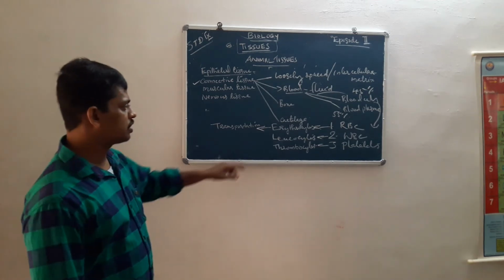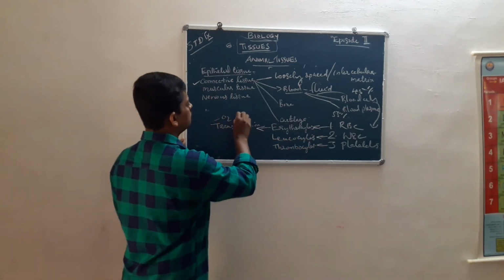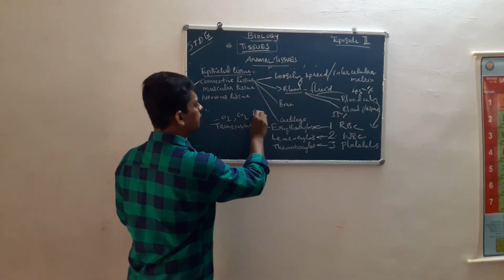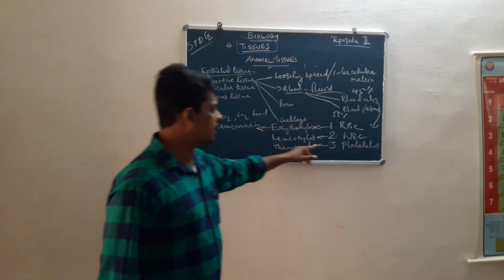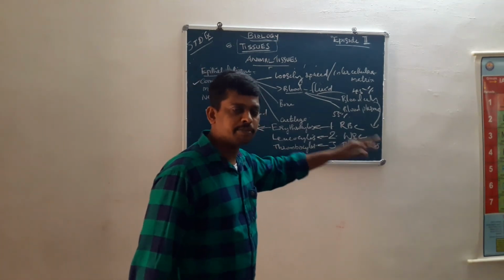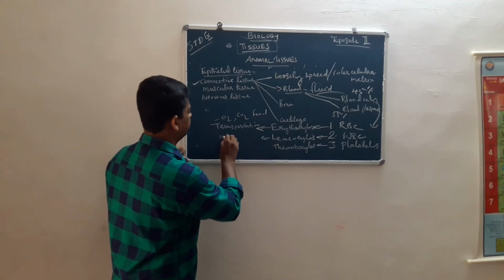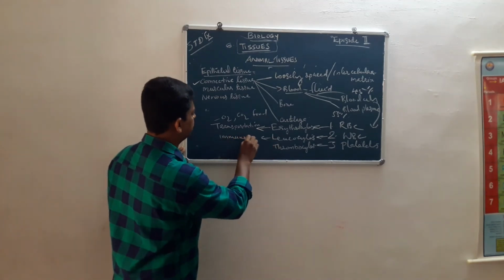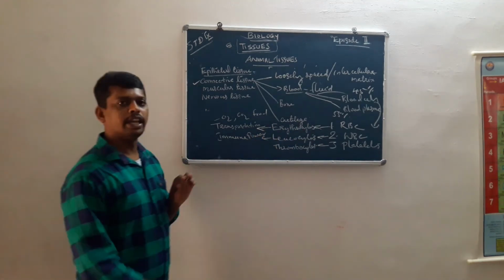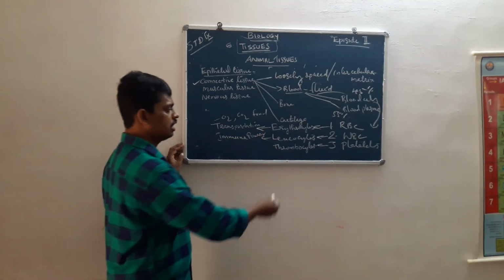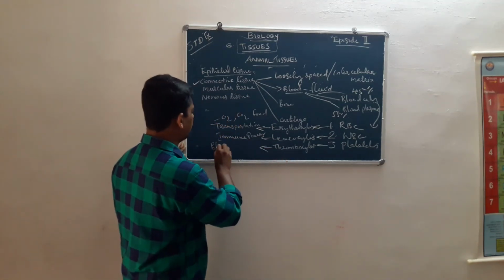Transportation is the main function of erythrocytes. Then leukocytes, WBC, their main function is to provide immune power. And the last, thrombocytes, the function is blood coagulation.